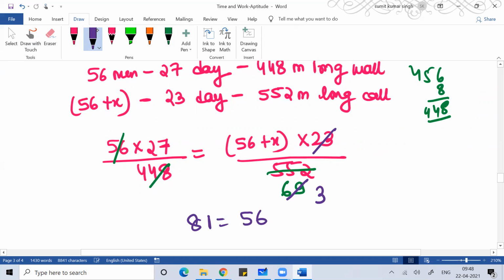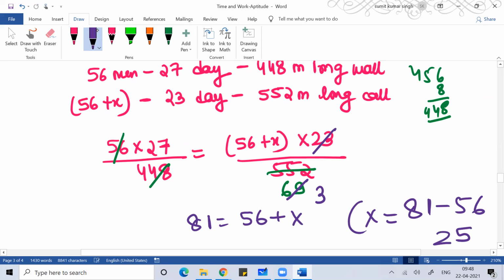81 is equal to 56 plus x, so you can find the value of x. x is equal to 81 minus 56, so you will get 25 men. So he should employ 25 more men so that the work can be completed in the required amount of time.